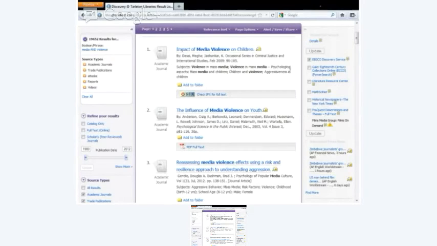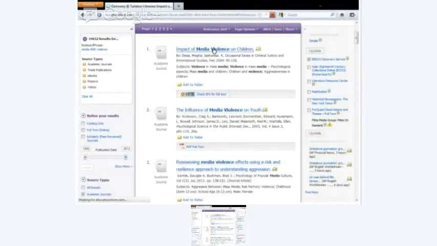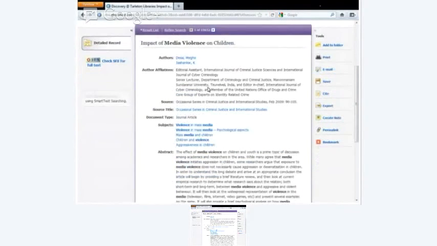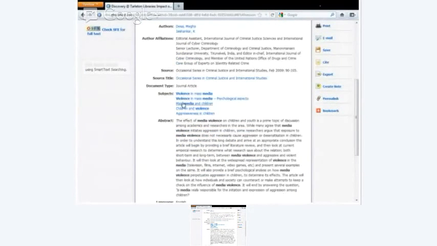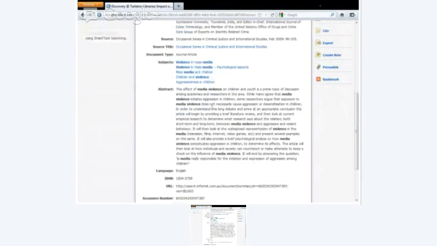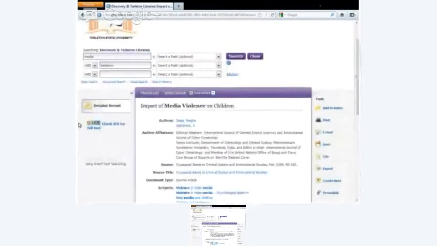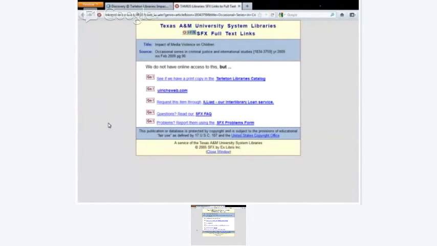But basically, just like in the other EBSCO and in the other databases also, what you get here, you can look at the abstract, and you see search terms so that it will help you figure out other words that you might use, because I might want to add children to the search because that's where the conversation shows up the most. And then this one has the SFX link inside the record. You click on that and it'll go look for it in the other databases.